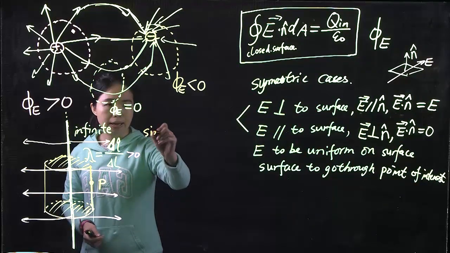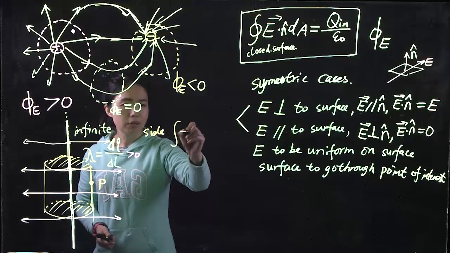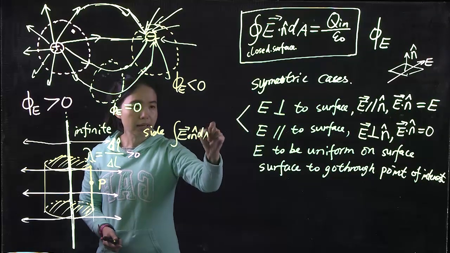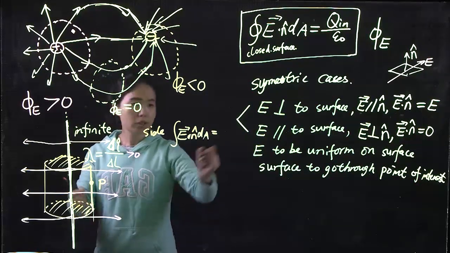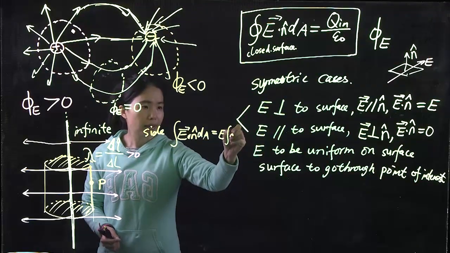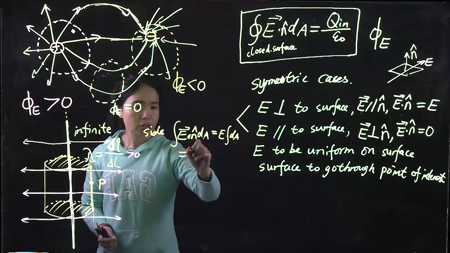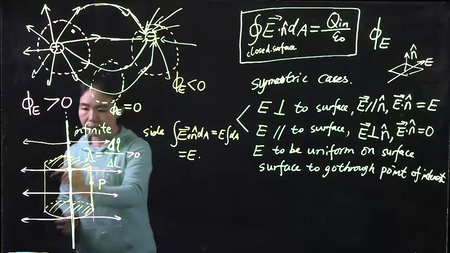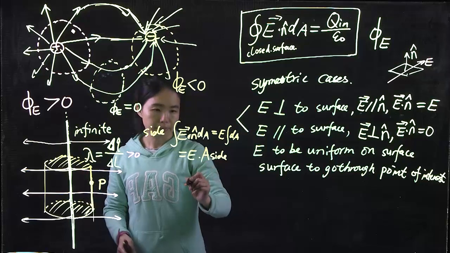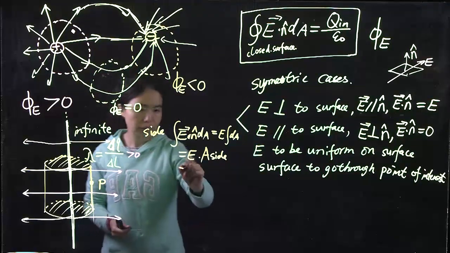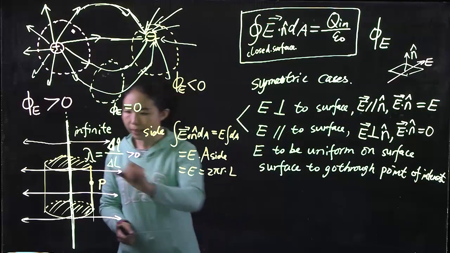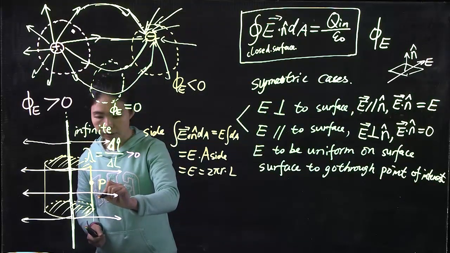So for the side, we have integral of E dot n dA simply equal to the E field taking out and integrating the area, which is equal to E field multiplied by the side area of this cylinder, which you can know easily, equal to 2 pi r multiplied by height of L or H.